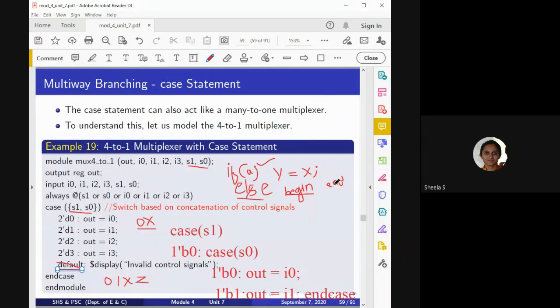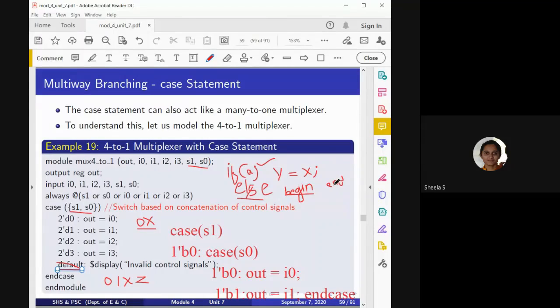While generating the circuit, it will show an error. Even though logically your program may be correct and you will get the correct output, your circuit cannot be finalized. Why it cannot be constructed? Because I have not mentioned all possible types of input. That is why, while implementing, I will get an error.